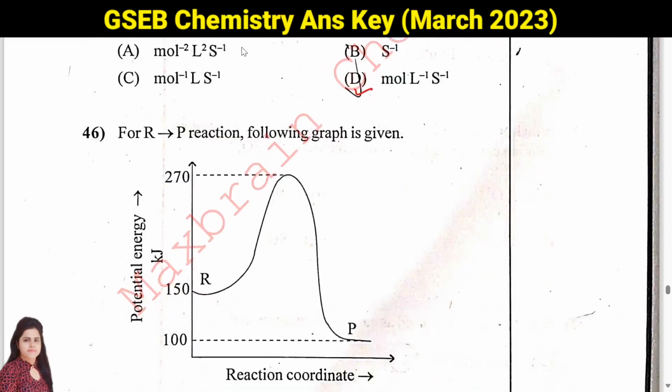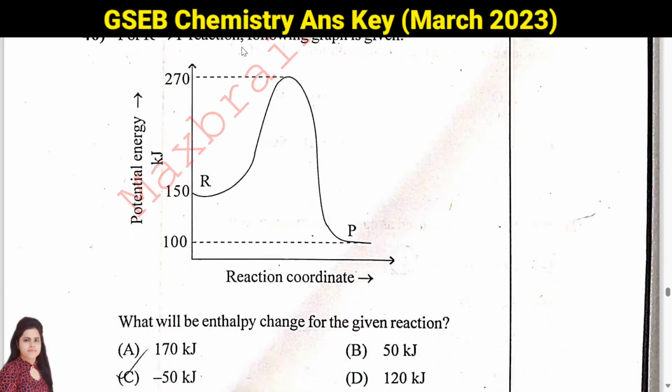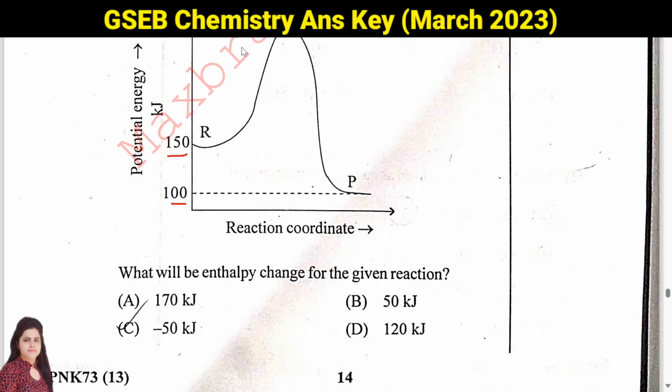Then question number 46: here they are asking, one graph is given, for the reactant the energy is 150 and product is 100. Then they are asking what will be the enthalpy change for the given reaction. So enthalpy change for this reaction will be the energy of product minus reactant. So it will be 100 minus 150. So the answer will be minus 50. So here we have this answer C.